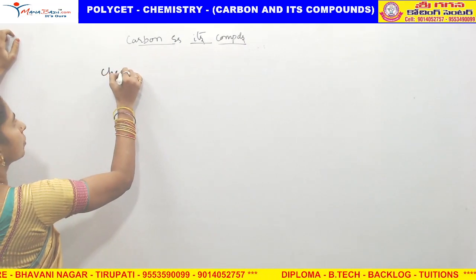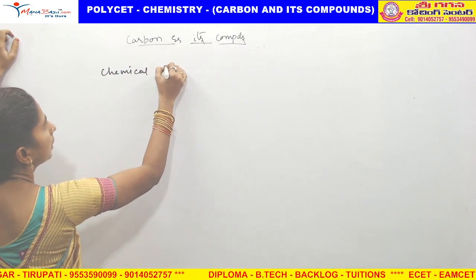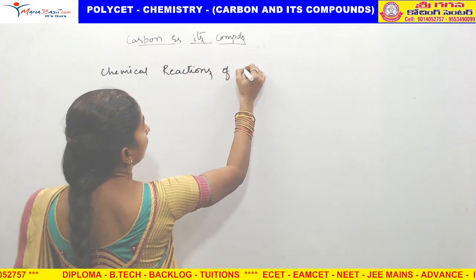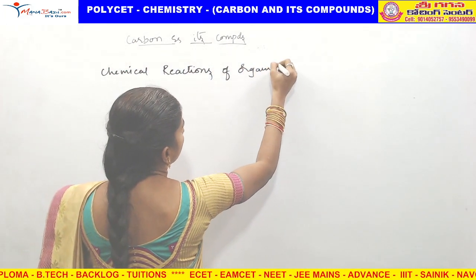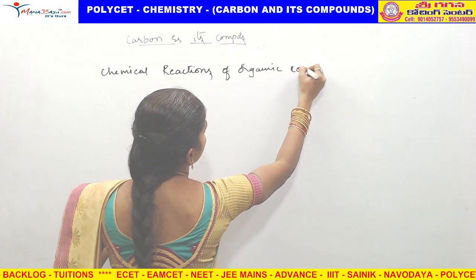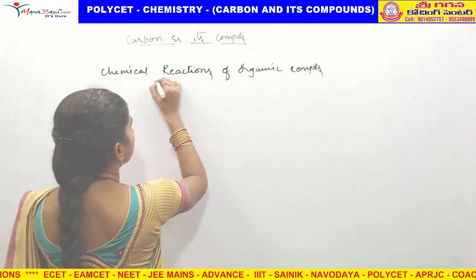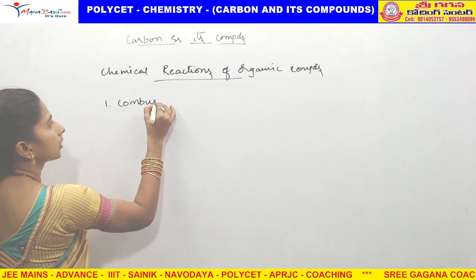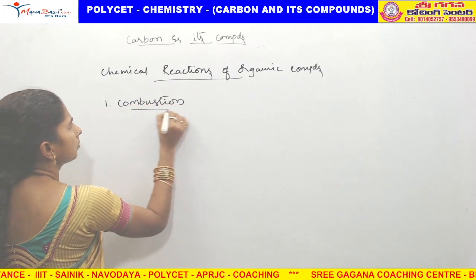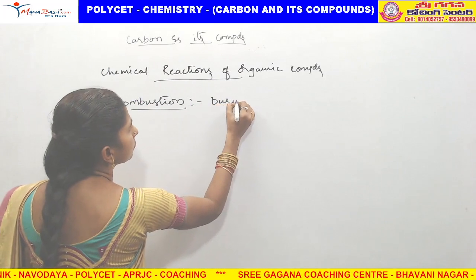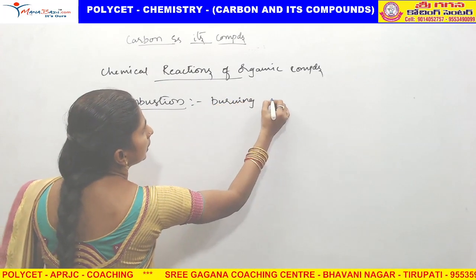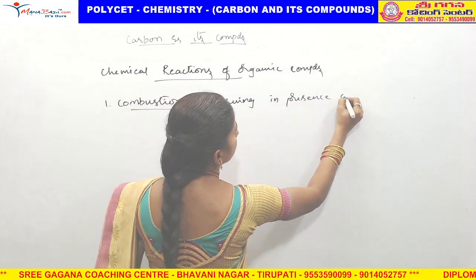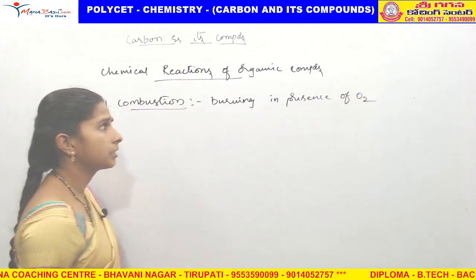Chemical reactions of organic compounds. If you observe, what type of reaction takes place in number 1? Combustion reaction. We know what combustion is: burning in presence of oxygen is called combustion reaction.